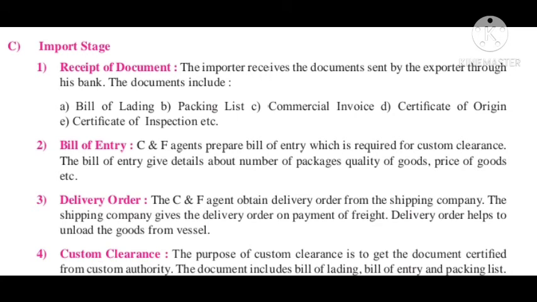The next stage is to get the bill of entry. The CNF agent prepares the bill of entry, which is required for custom clearance. The bill of entry gives details about the number of packages, quality of goods, prices of goods, etc.